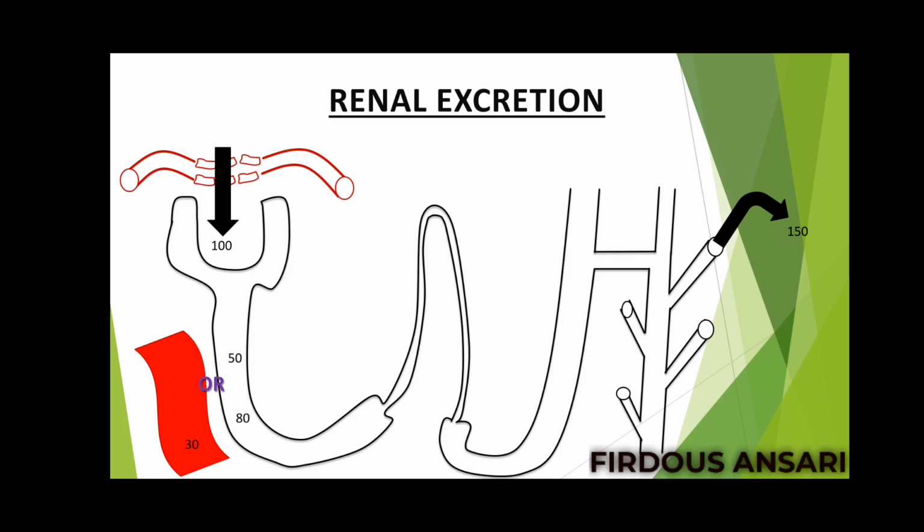Okay, so 100 is coming from the filtrate plus 80 getting secreted back into the nephron. So 100 plus 80 becomes 180, and 30 molecules reabsorbed back into the systemic circulation. So 180 minus 30, that becomes 150 molecules of the drug to be presented in the urine. Okay, so what it implies is reabsorption may occur or may not occur, but secretion for sure should occur.